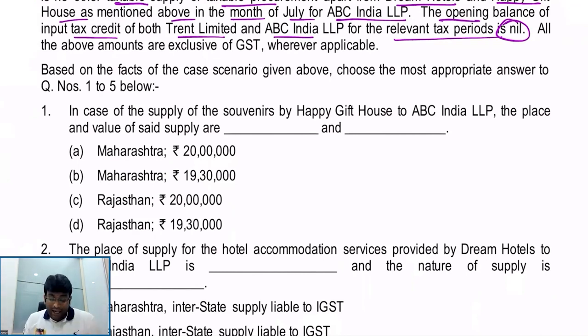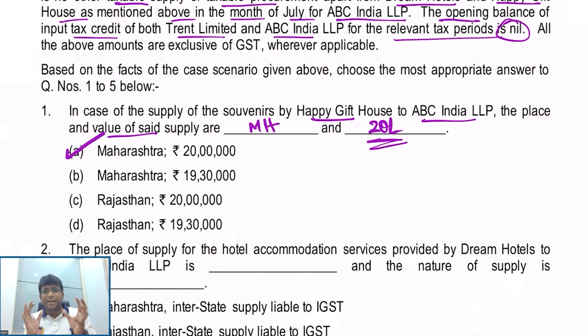First one. In case of the supply of souvenirs by Happy Gift House to ABC India, what is the place and value of supply? Already we discussed that place of supply will be Maharashtra and value of supply will be 20 lakhs. So answer is option A, my dear friends. That's it. Pretty simple, straightforward question. In this case study based MCQ, they basically try to give some situation or circumstance and ask you 4-5 questions on that, in which 2-3 questions will be directly straightforward.